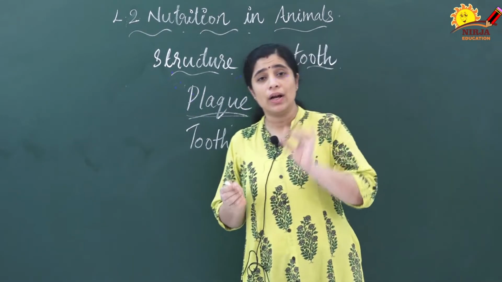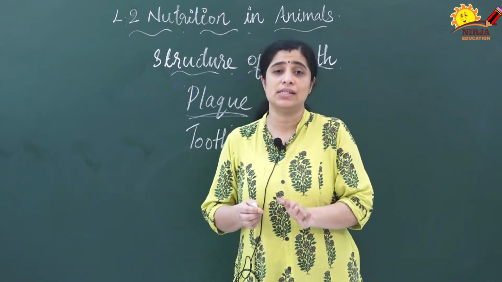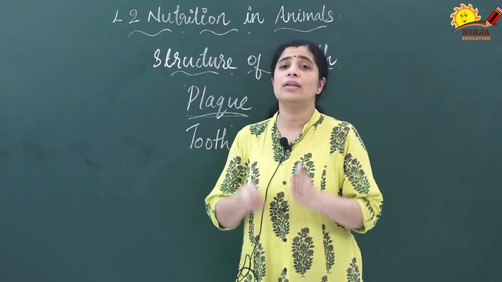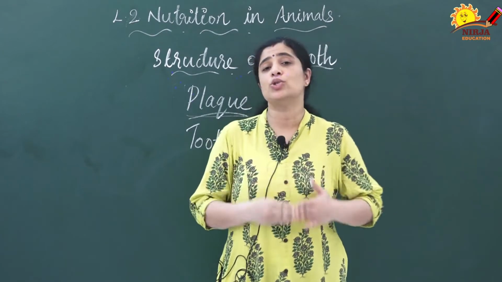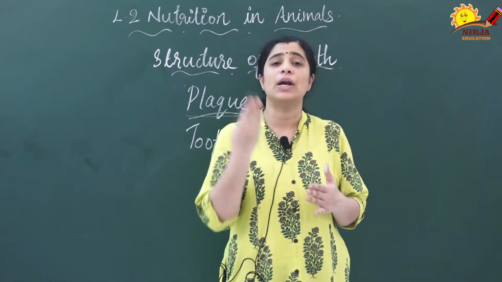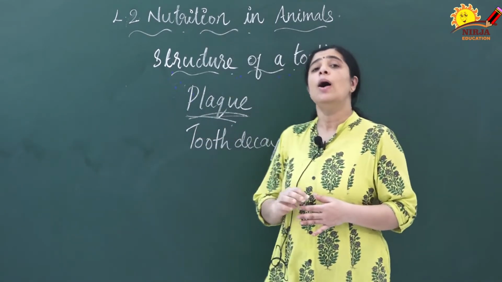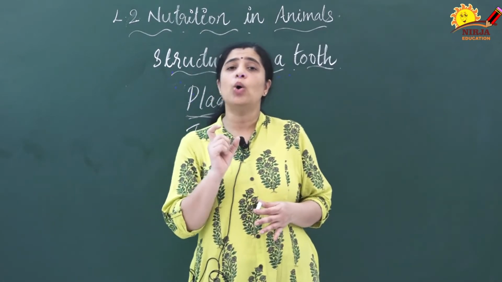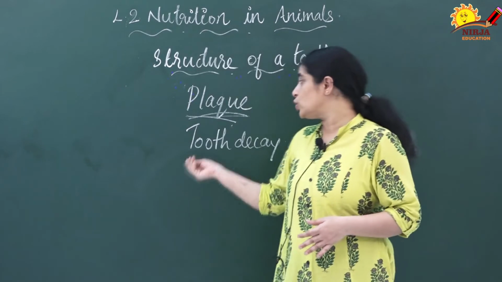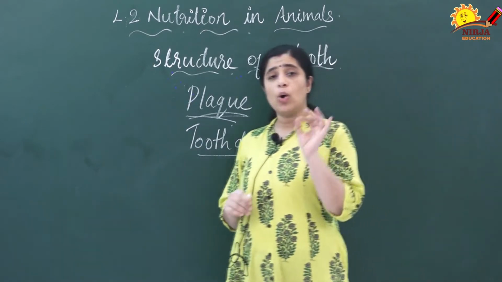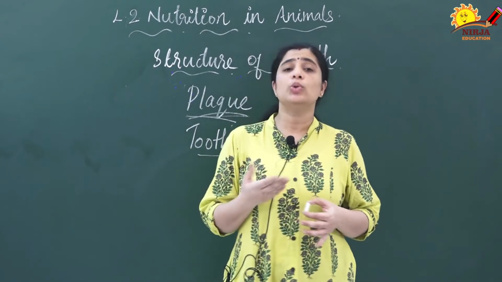This plaque will convert the starch and sugar into acids. You already know that digestion starts from the mouth. So the starch and sugar present in the food is converted into acids by the bacteria present in the plaque. Due to that, holes may appear on the teeth, and this is known as tooth decay.